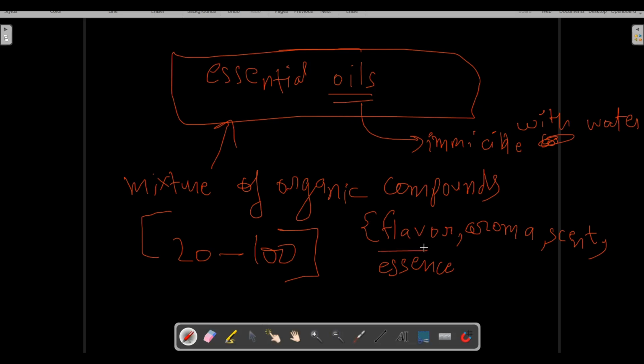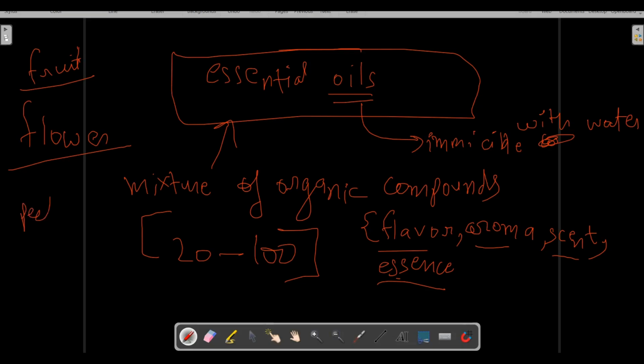They provide flavor, aroma, scent, and essence to a particular plant. The essential oil can be present in the flower, the fruit, the peel of the fruit, or sometimes in the seed of the plant.